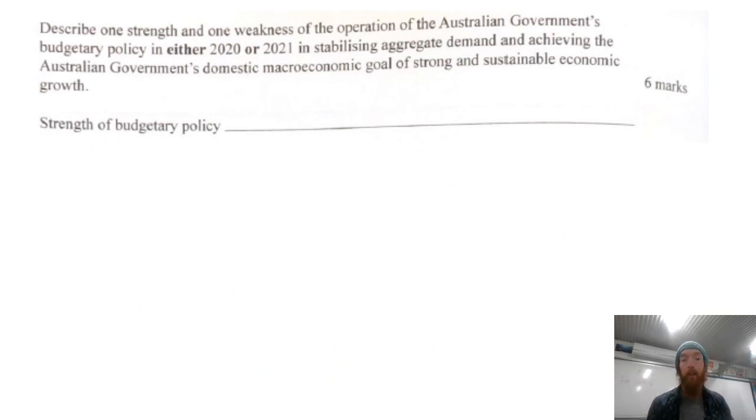Then we've got: describe one strength and one weakness of the operation of the government's budgetary policy in either 2020 or 2021 in stabilizing aggregate demand and achieving the government's domestic macroeconomic goal of strong sustainable economic growth. The upside of either 2020 or 2021 gives you a bit of flexibility in talking about strength and weakness. Hopefully for your strength you went for can target specific sectors.